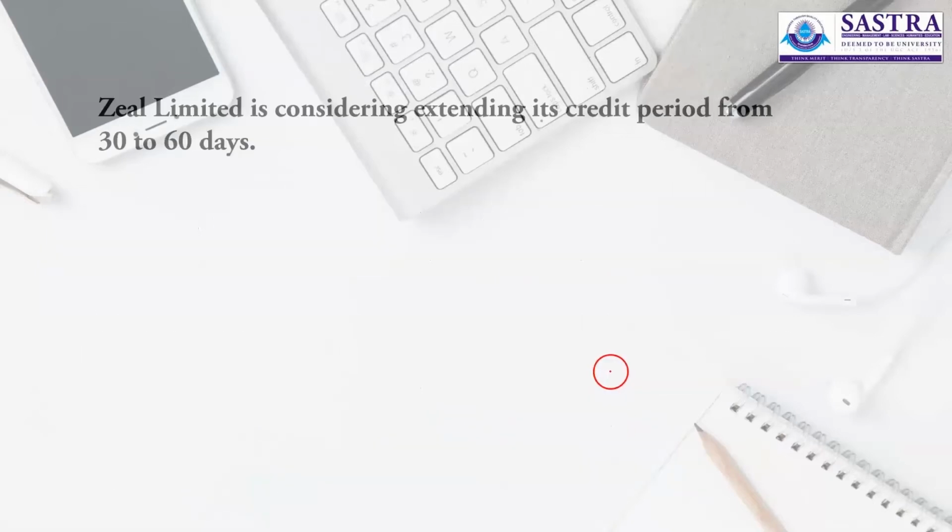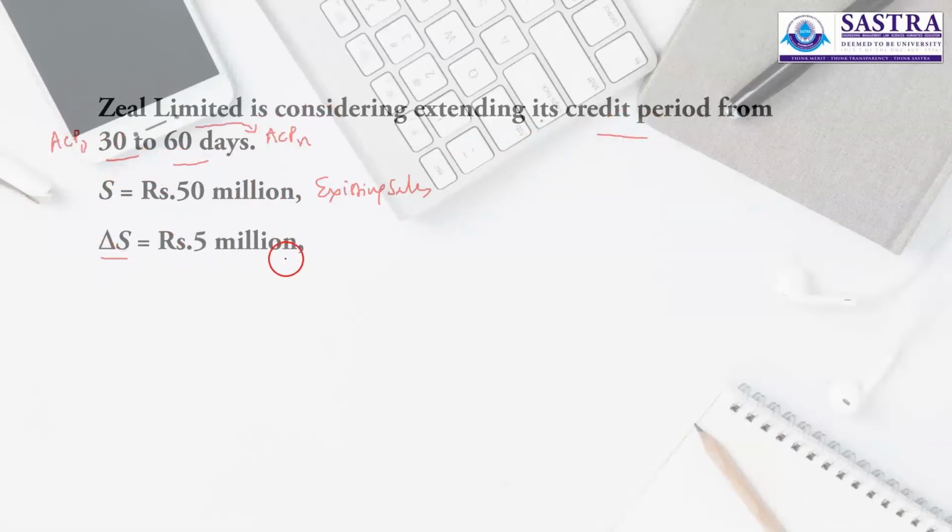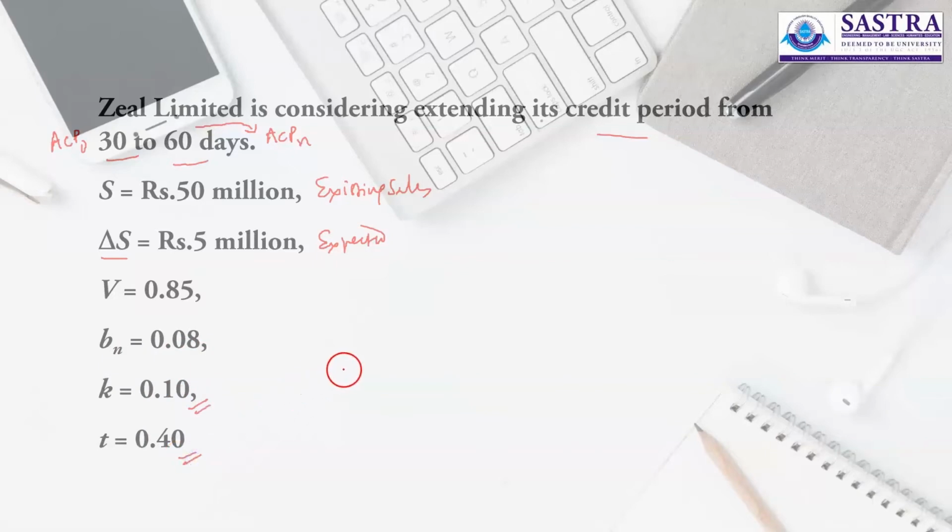So let us capture important facts here. S is your existing sales and the company is considering extending credit period from 30 days to 60 days. And your increase in sales, you are anticipating, this is expected. Because of increase in credit sales, you are expecting an increase in sales by 5 million. Variable cost is 85% or 0.85. And bad debts proportion because of additional sales is 8%. Cost of capital is 10% and tax rate is 40%.